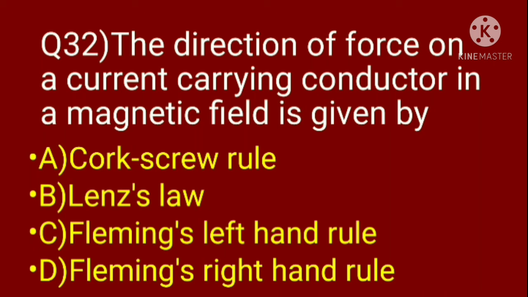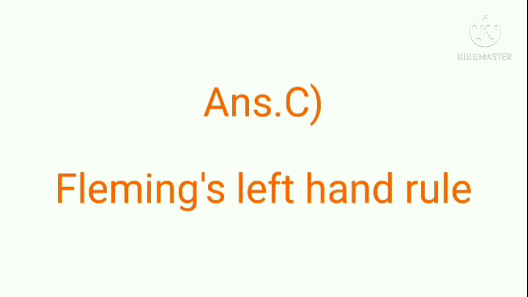Option B, Lenz's law, states that the current induced in a circuit due to a change in magnetic field is directed to oppose the change in flux and to exert a mechanical force which opposes the motion. Fleming's right hand rule is for generators: the thumb represents the direction of motion, the forefinger represents the magnetic field, and the middle finger represents the direction of induced current. Hence the correct option is C, Fleming's left hand rule.